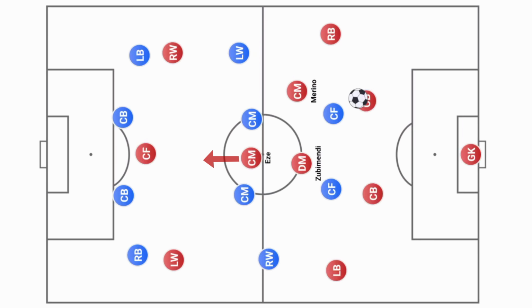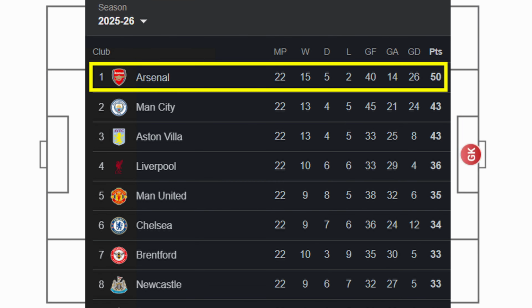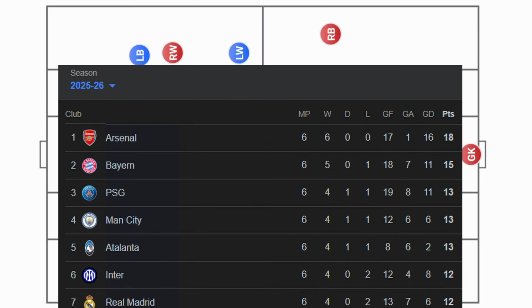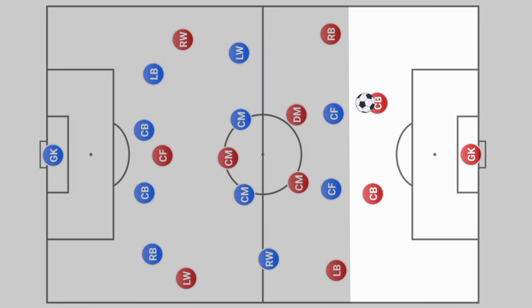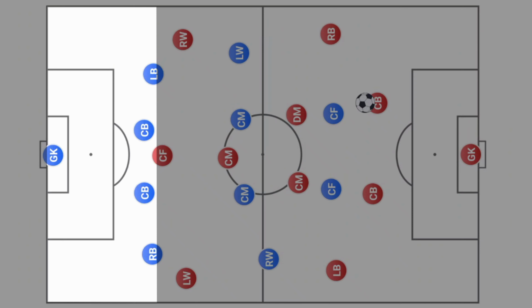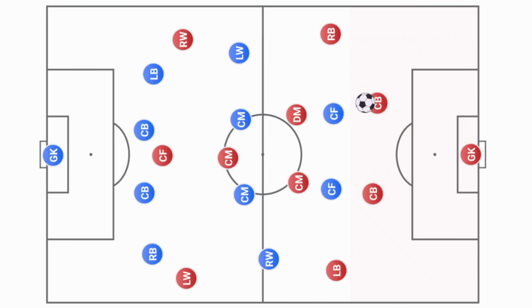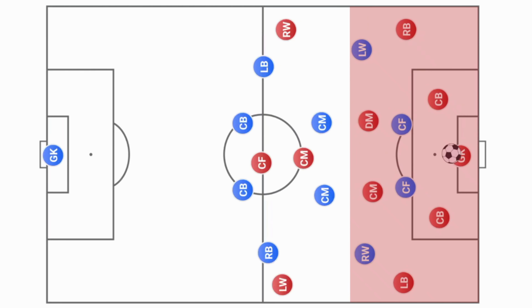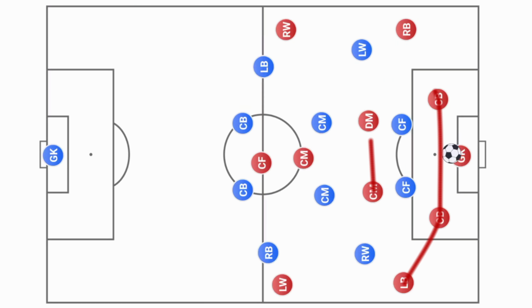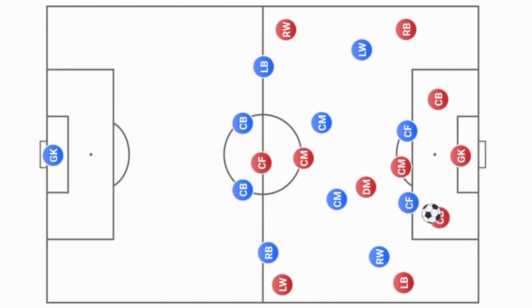Well, Arsenal is currently first in the Premier League and top of the Champions League with 18 points in 6 games. As we use build-up, mid block and final third for the overall aerial analysis, build-up in the down third is the least used area by Arsenal this season. In build-up, they use a 4-2 shape in which the 2 pivots move to progress the ball with quick passes.